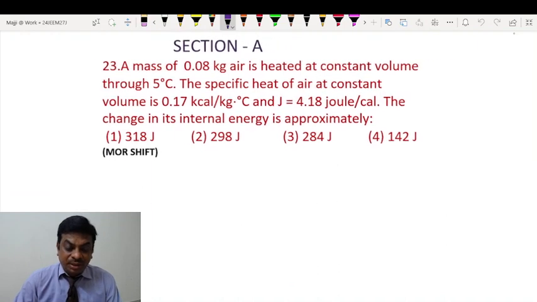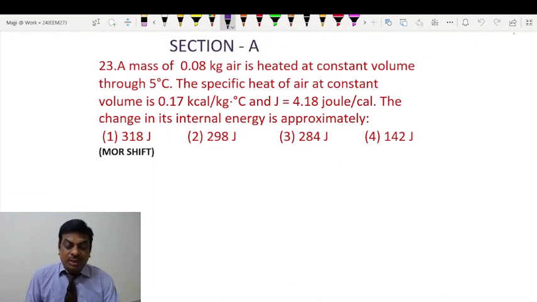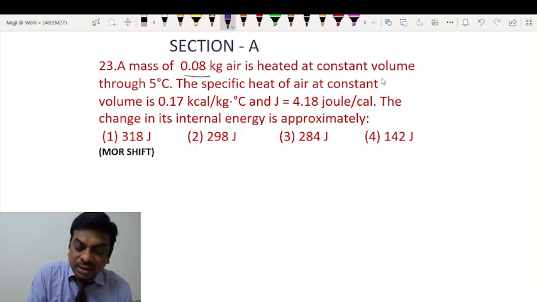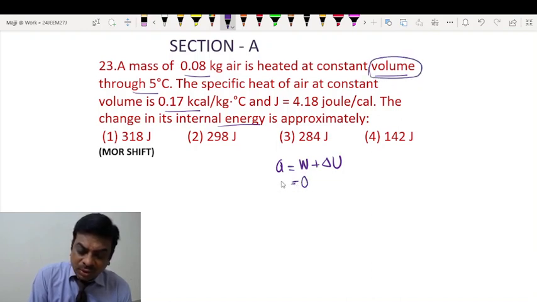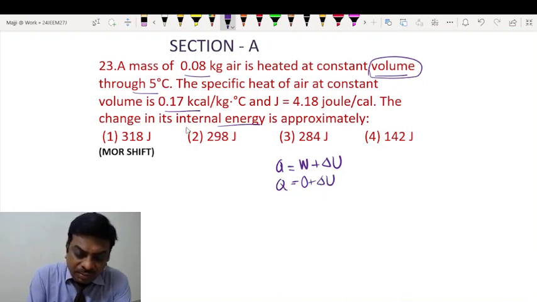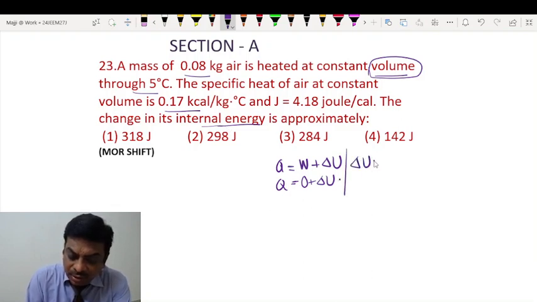Here comes question 23. A mass of 0.08 kg of air is heated at constant volume to 5 degrees Celsius. The specific heat of air at constant volume is given, and find the change in its internal energy. Now students, you have to apply the first law of thermodynamics. So first law of thermodynamics says that in a process in which volume is constant, work done is zero. So the heat supplied is basically the change in internal energy.